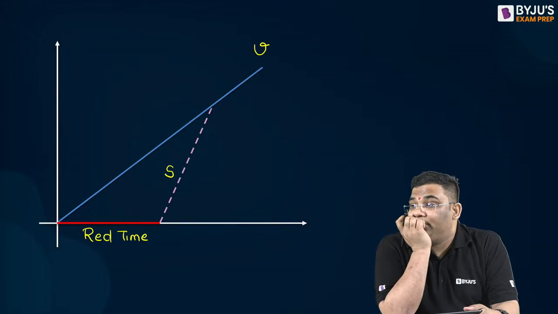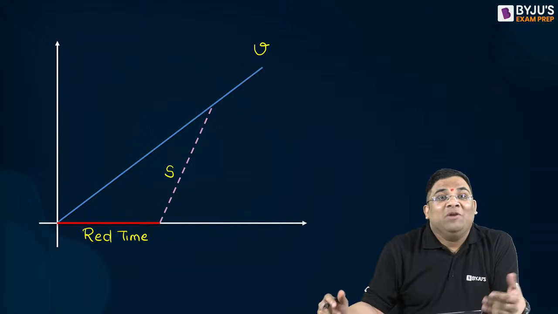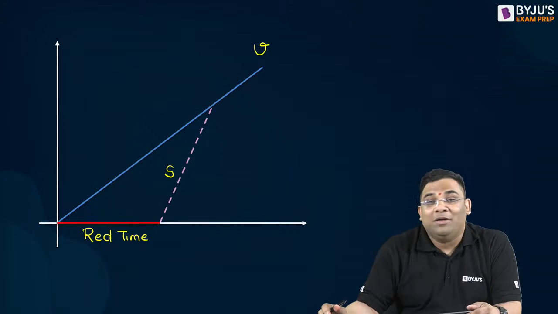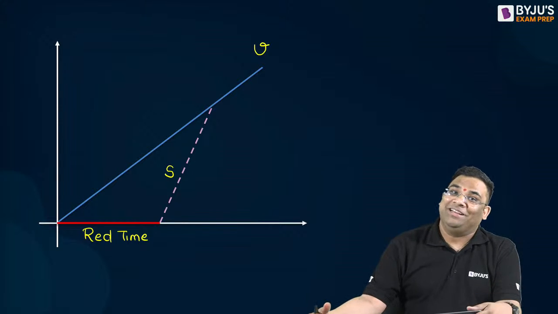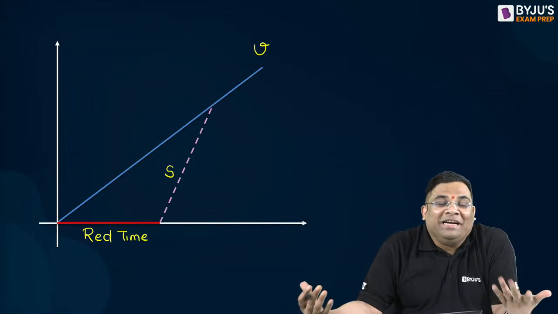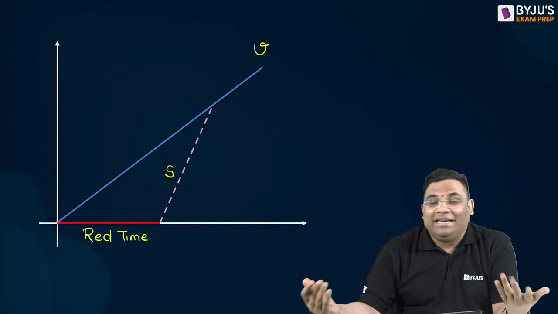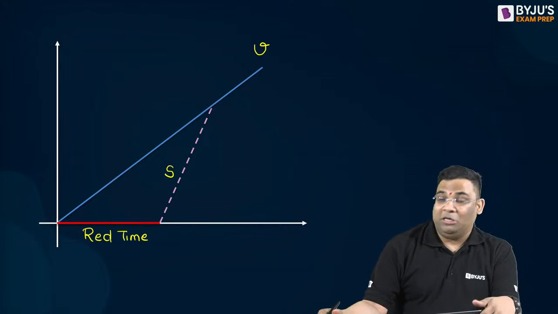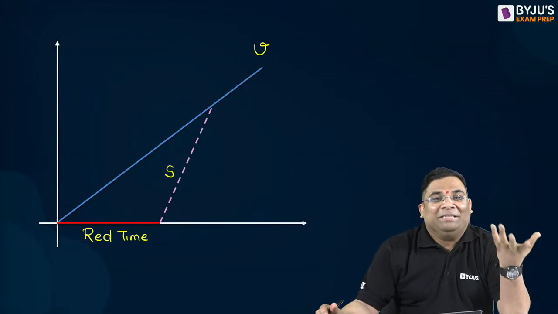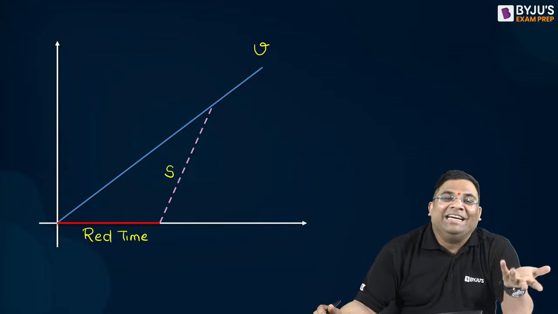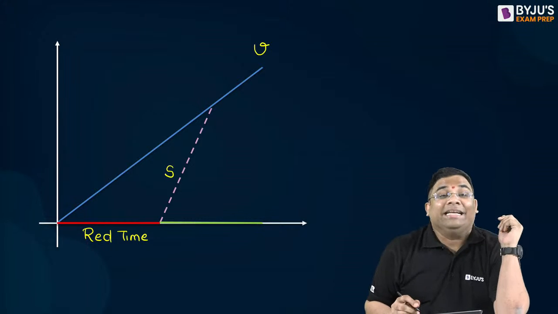Please write in the comment section. You are standing in the intersection, so till what time will the departure continue? Till the green time. Please have some common sense. It will continue till the green time only, right? Okay, a smarter answer: till the next red time. Very intelligent answer, but in simple words, I can say the departure will continue till the green time.